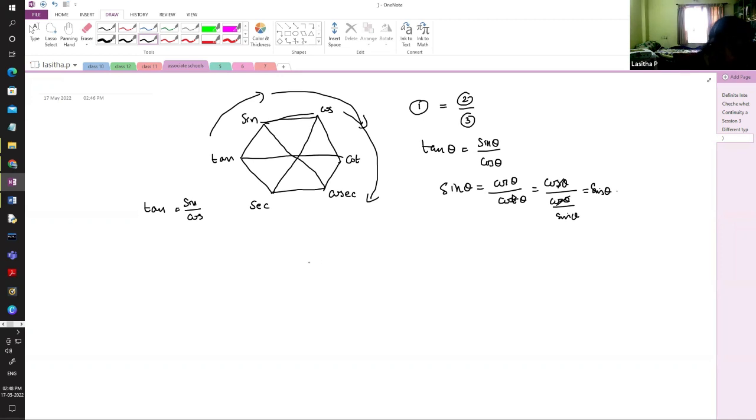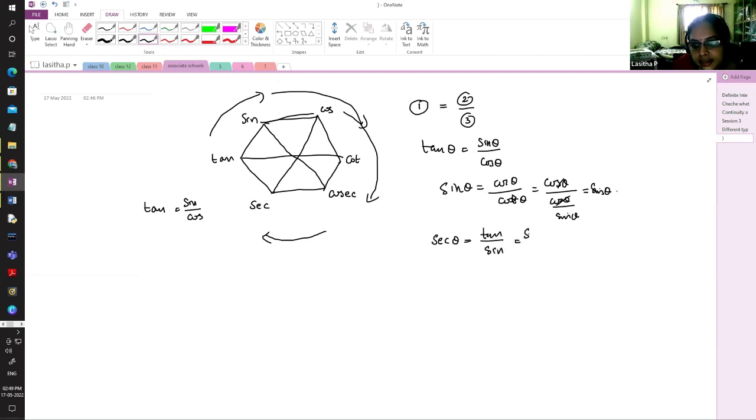And similarly, suppose they forgot and took the anti-clockwise direction, then also the result is true here. That is why we call this a super hexagon. So for example, you are taking here secant, tan and sine. Secant is equal to tan divided by sine.